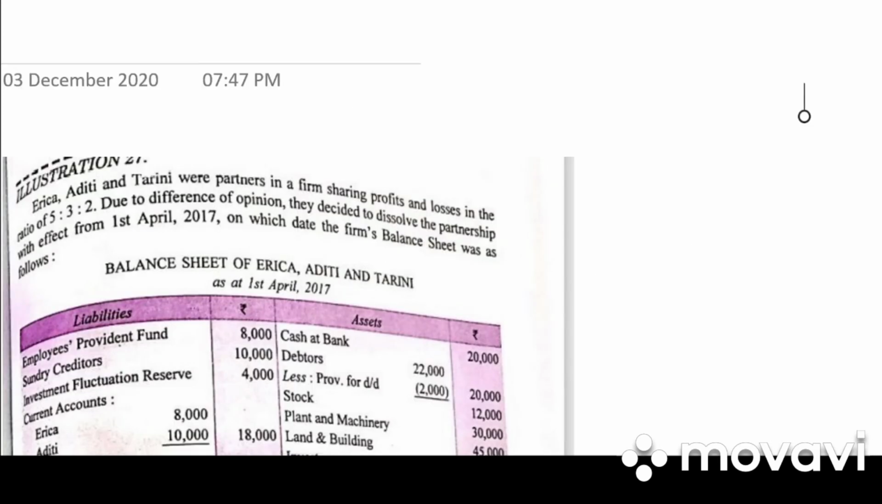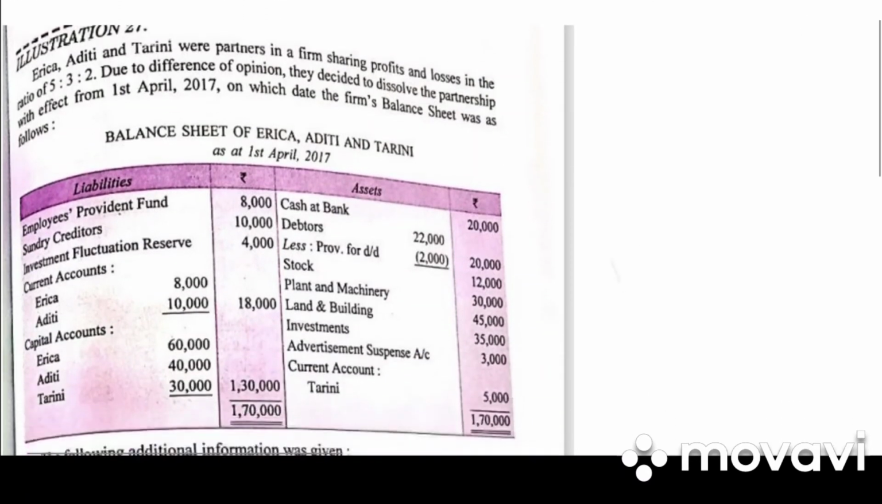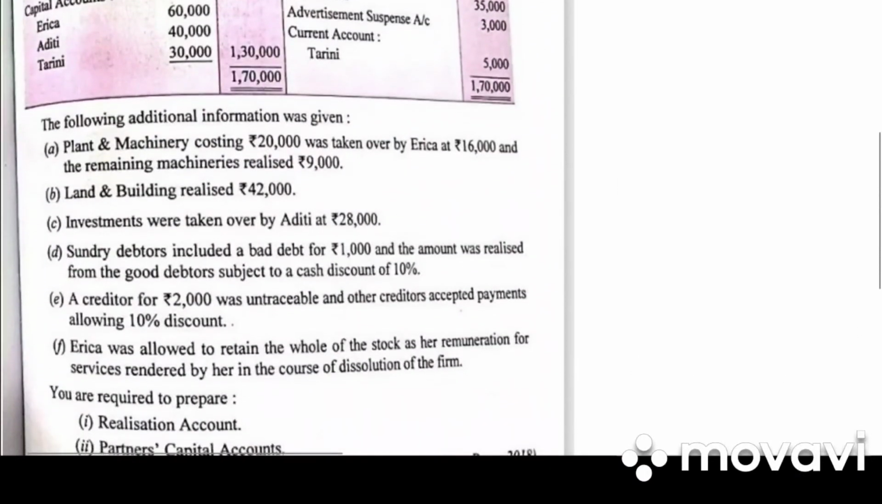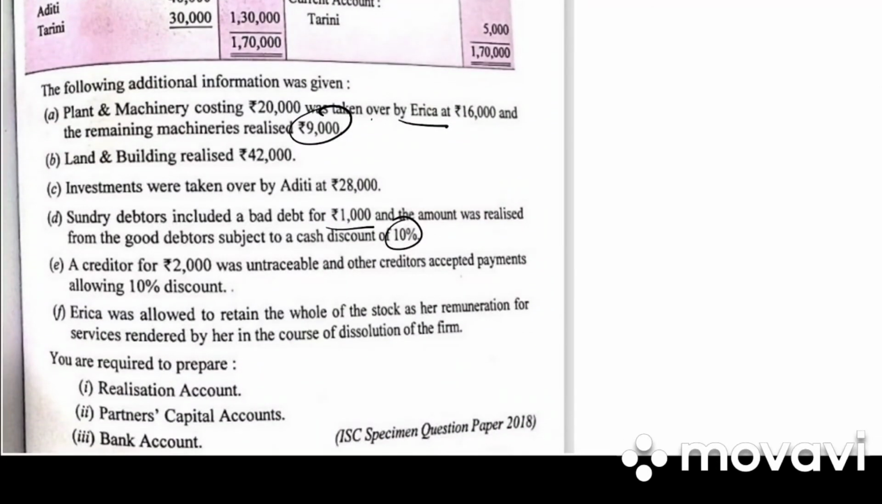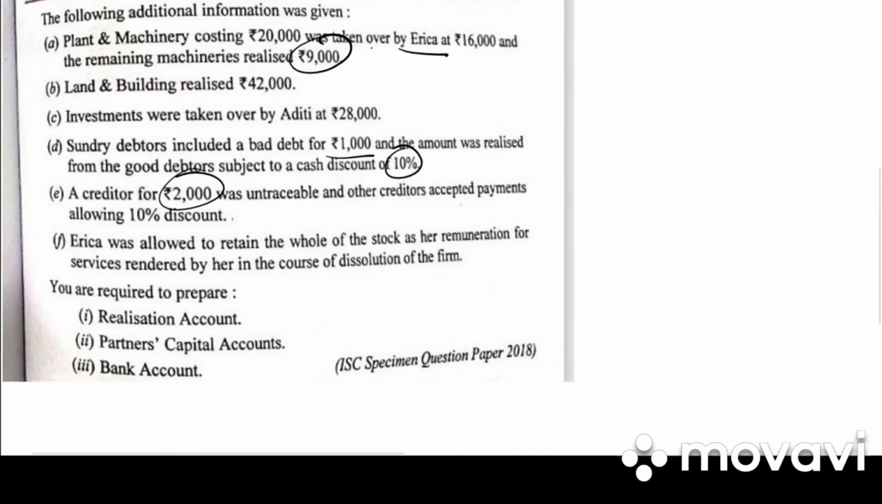Next, take down illustration 27. Erica, Aditi, Tarini were partners in a firm sharing profit and loss in the ratio 5:3:2. Due to difference of opinion, they decided to dissolve the partnership firm. Plant and machinery costing 20,000 was taken by Erica at 16,000, and the remaining machinery realized 9,000. Land and building 42,000. Investment taken over by Aditi 28,000. Sundry debtors include a bad debt of 1,000 and the amount realized is 10%. A creditor for 2,000 was untraceable and the rest accepted payment at 10% discount. Erica was allowed to retain the whole of the stock as her remuneration for services rendered. So we need to prepare the accounts.